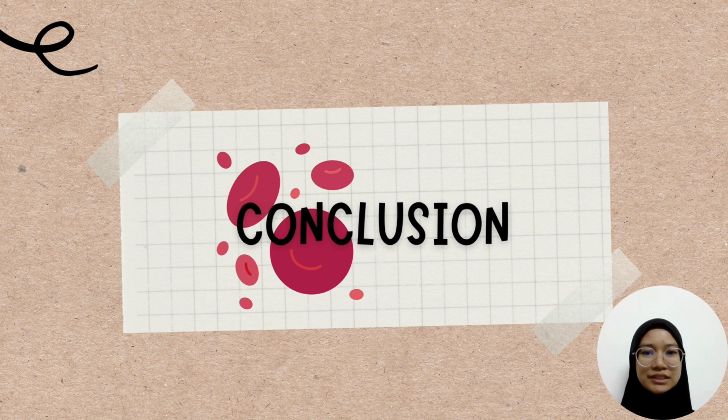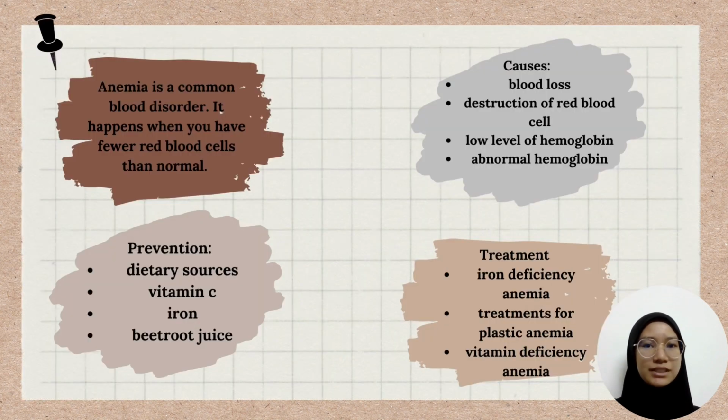So the last one is conclusions. For conclusion, we have collected 30 respondents by using Google Form as our platform, and we can say that anemia is a common blood disorder. It happens when we have fewer red blood cells than normal, and when we have anemia, our blood cannot carry enough oxygen to the body. Without enough oxygen, our body cannot work as well as it should.